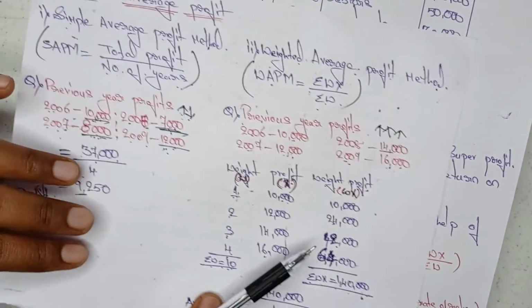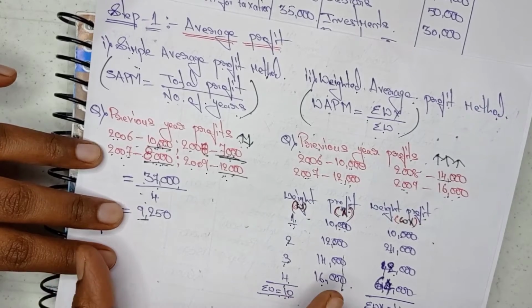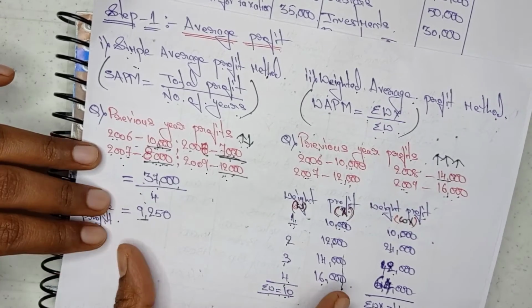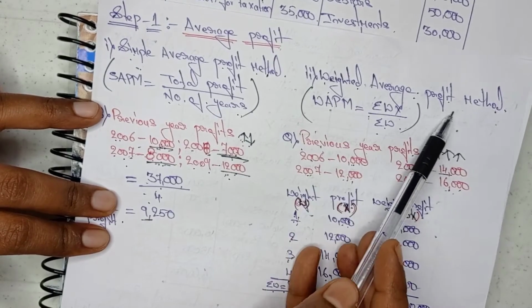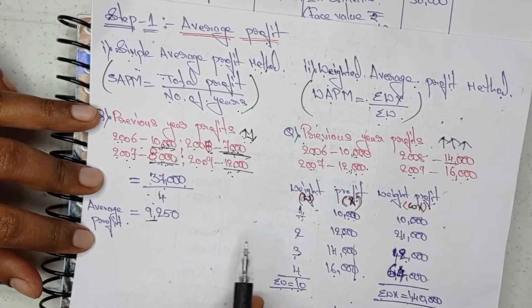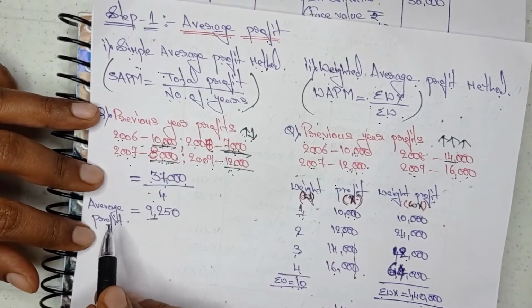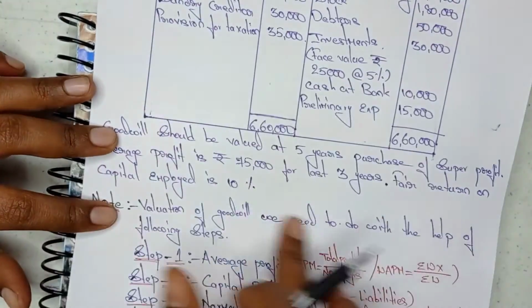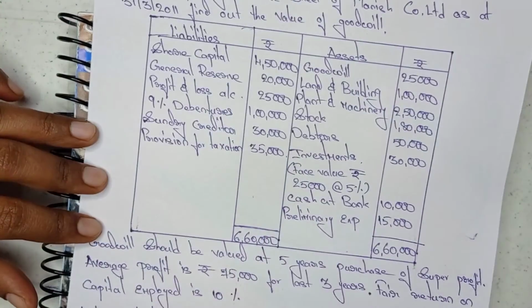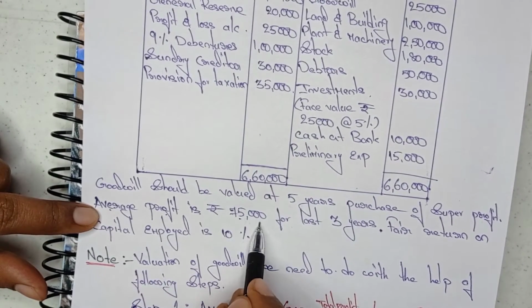Clear? So in the question, the first thing you need to observe carefully is whether they gave the simple average profit method or the weighted average profit method. Sometimes in the question they don't give any such information. Directly they will give the average profit value, like in this question, where he mentioned the average profit is rupees 75,000.